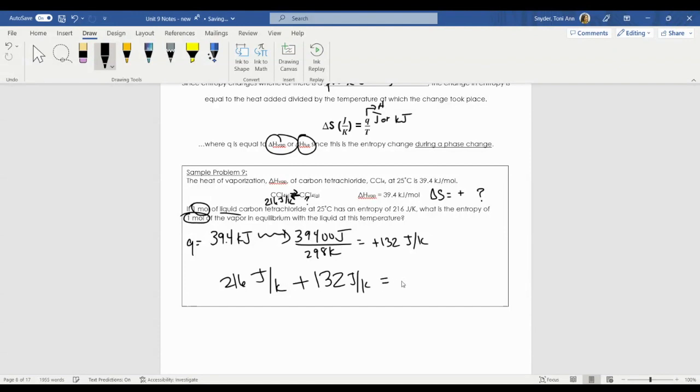That gives me a value of 348 joules per Kelvin. So this entire equilibrium has an entropy of positive 348 joules per Kelvin. Okay, that's what we're calculating: how much entropy is changing during a phase change. We're putting a quantitative value to that.